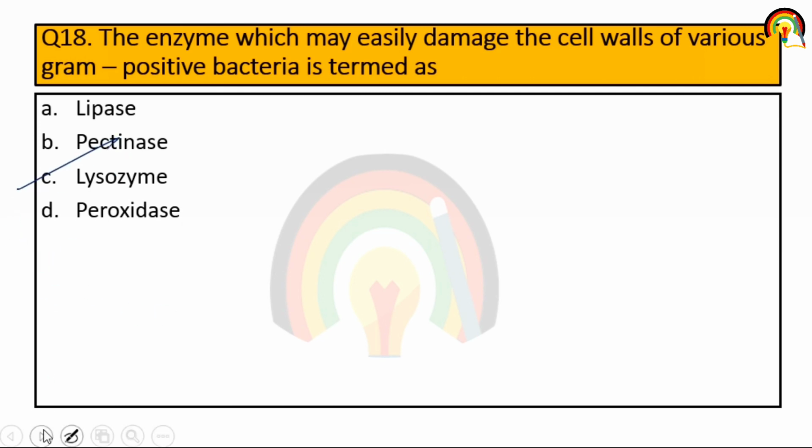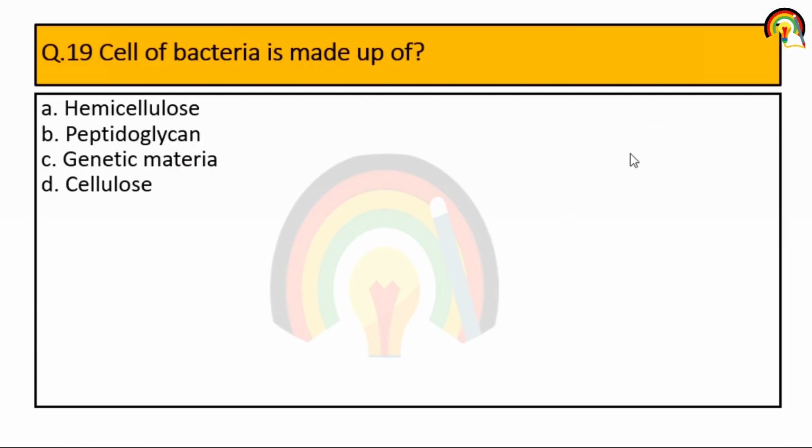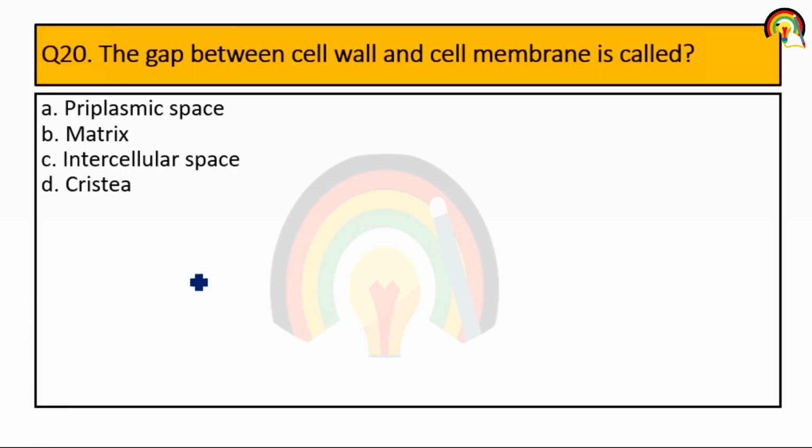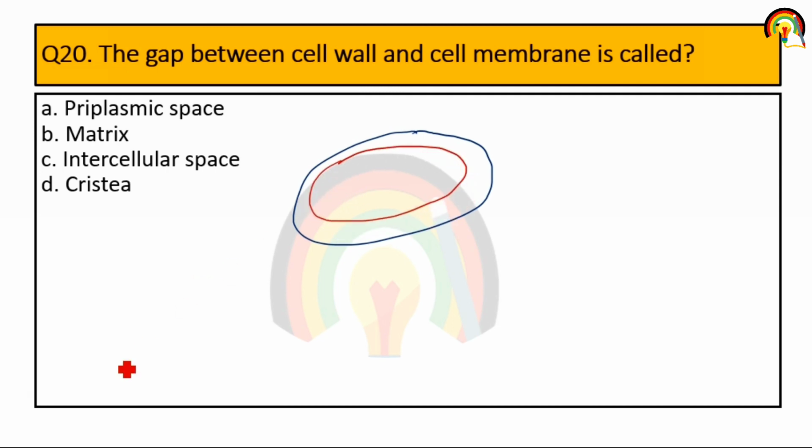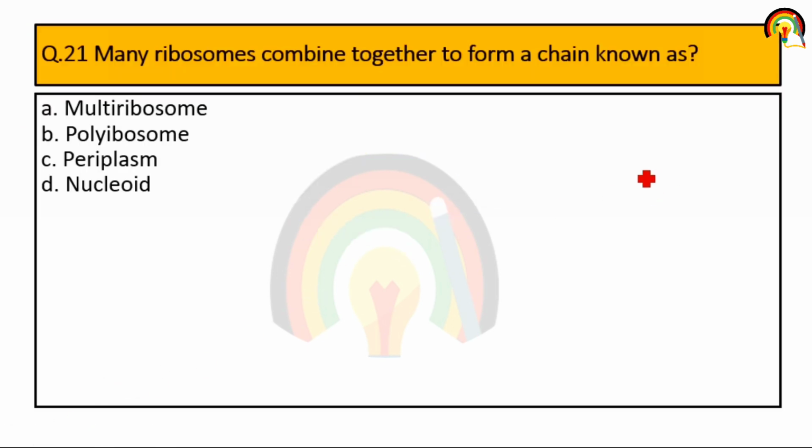Next one, the cell wall of bacteria is made up of? Mostly it is made up of peptidoglycan. Next one, the gap between the cell wall and cell membrane is called? Suppose this is the cell wall and on the inner side this is the cell membrane. The space between these two is called the periplasmic space. This is the periplasmic space. So it's the first one, periplasmic space.